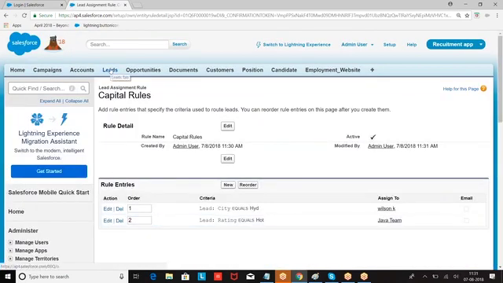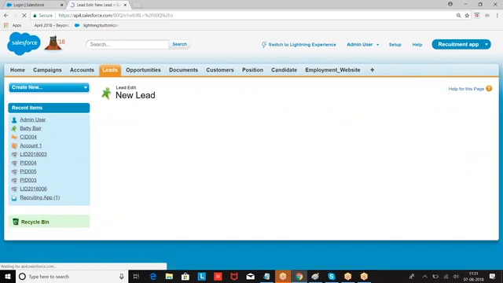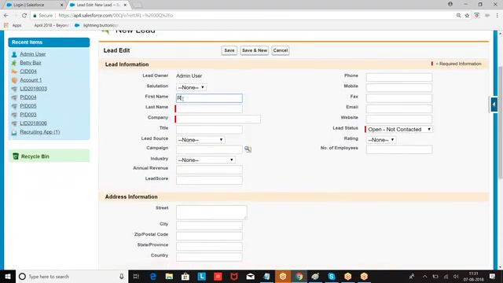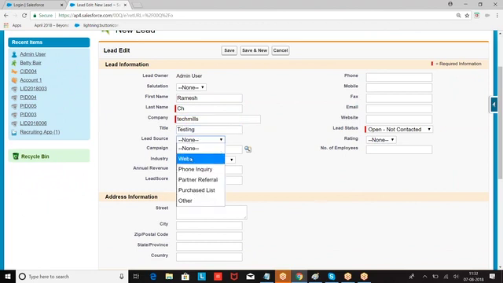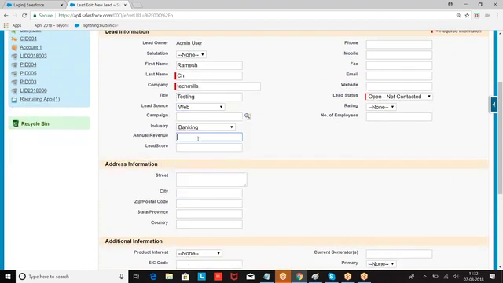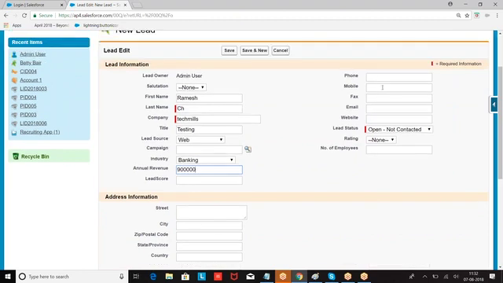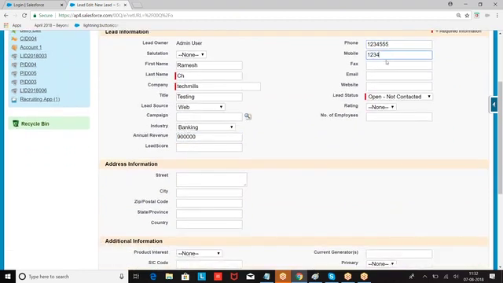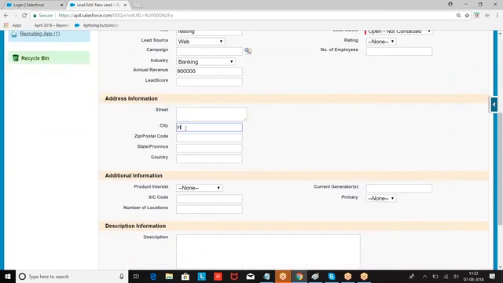So go to the lead, new lead. I'm giving some lead details, and city equal to Hyderabad.